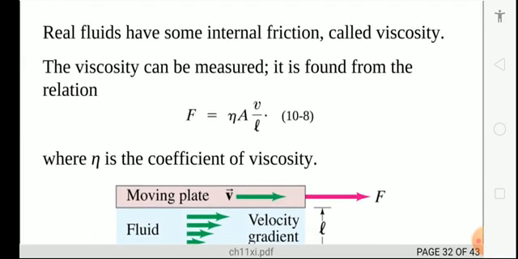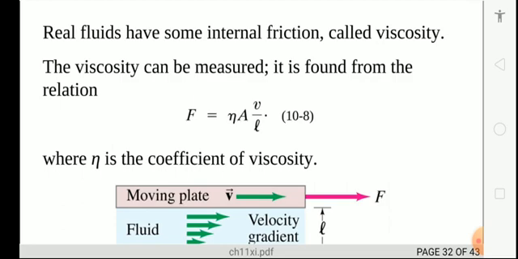Viscosity. Viscosity is a very simple term. Real fluids have some internal friction called viscosity. Okay, any fluid has some internal friction called viscosity.